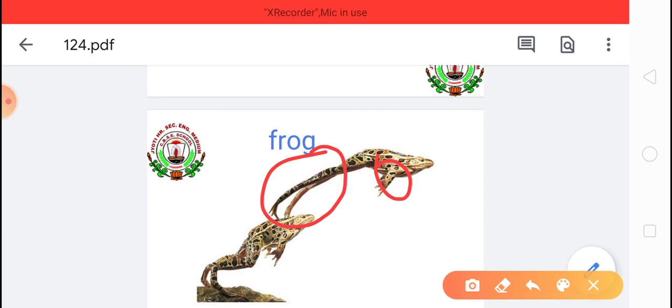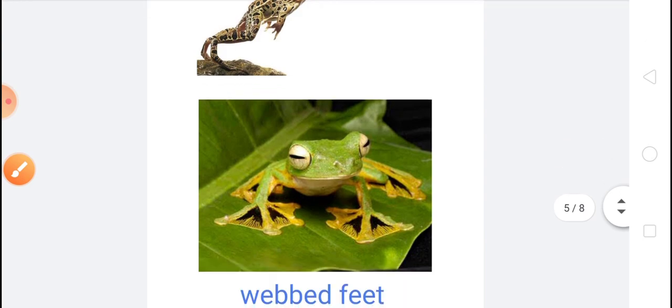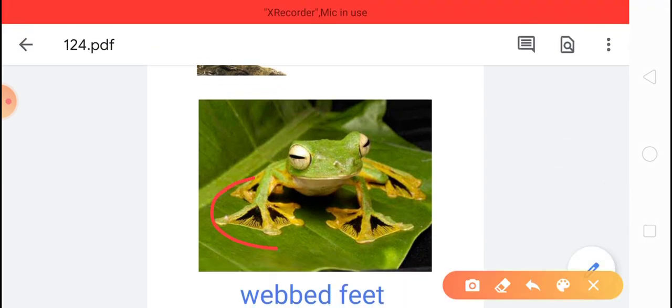And the toes on the hind limbs are joined together. You can see in the picture their toes. The toes of the frog are joined together with the help of thin skin, and thus the toes of the frog are called webbed toes or webbed feet.